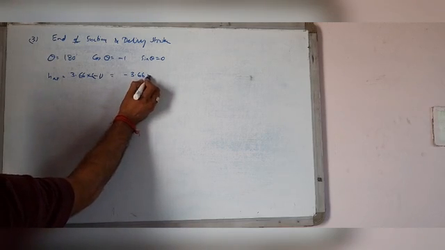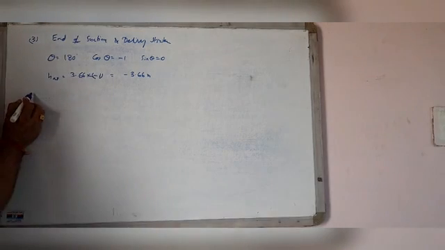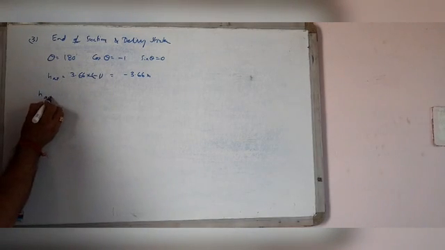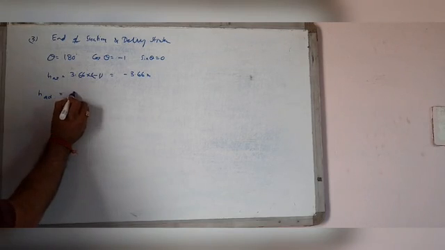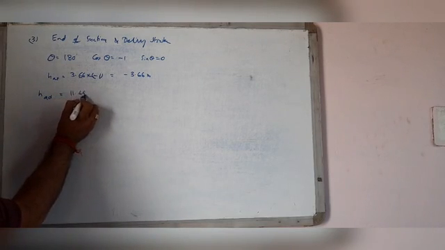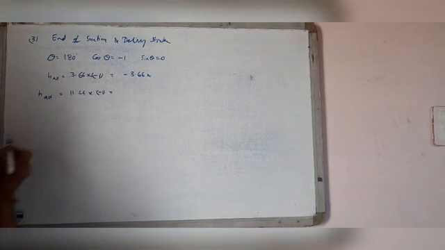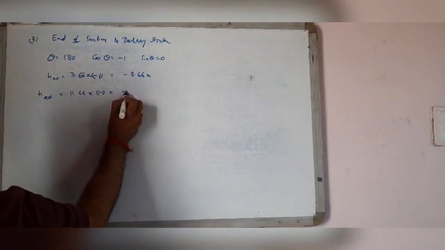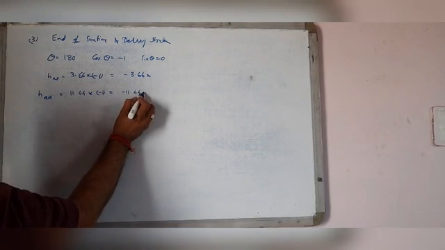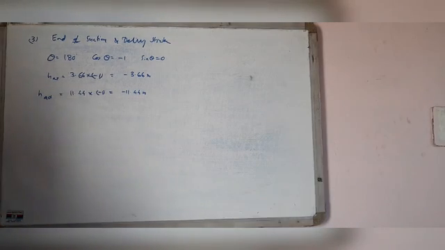3.66 meter and HAD equal to 11.44 into minus 1, equal to minus 11.44 meter.